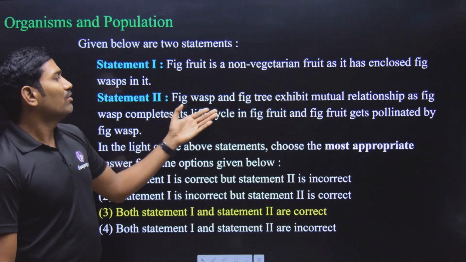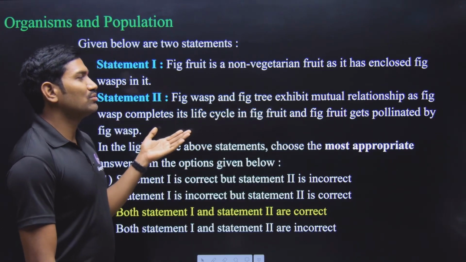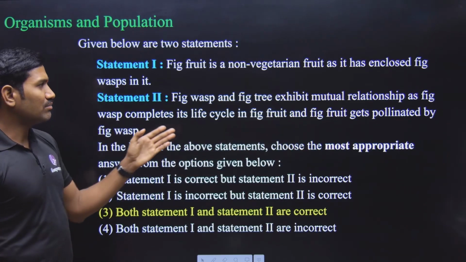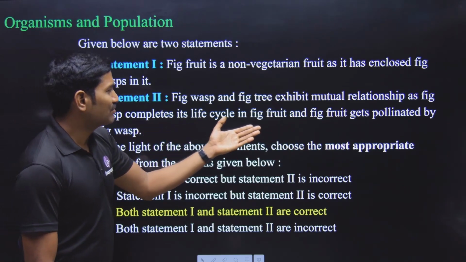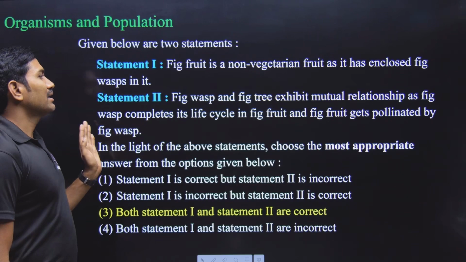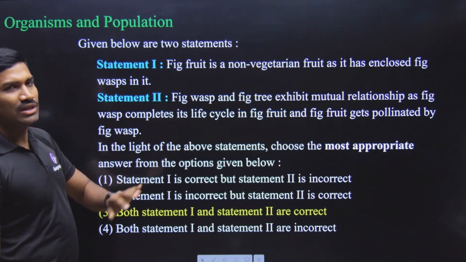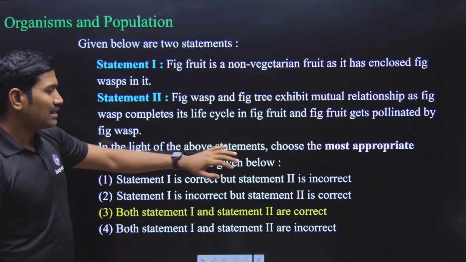Next, statement 2. Fig wasp and fig tree exhibit the mutual relationship. Yes, direct NCERT statement it is. So this is a correct statement, as fig wasp completes its life cycle in the fig fruit, and fig fruit gets pollinated by the fig wasp. So statement 1 and 2, both of them we are considering as correct statements.